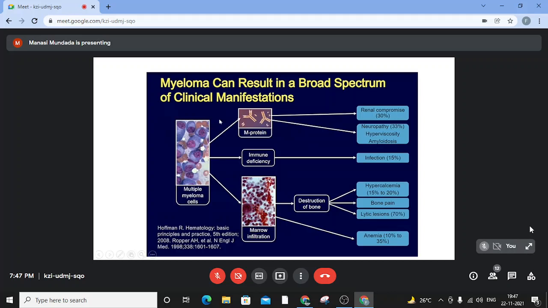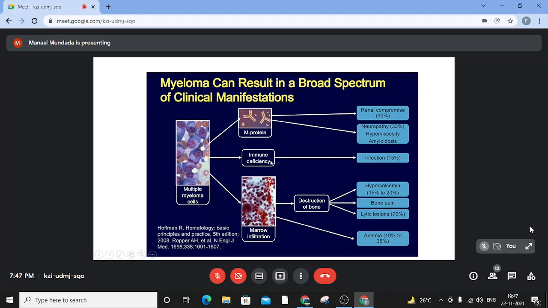So what are the clinical manifestations of myeloma? As we know, it has a very broad spectrum of manifestations. If we take the M protein, what are the manifestations that the increase in M protein causes? Very important is chronic renal disease. Associated with M protein are also neuropathies, hyperviscosity syndromes, and amyloidosis. Though there is so much immunoglobulin floating around, these immunoglobulins are defective.